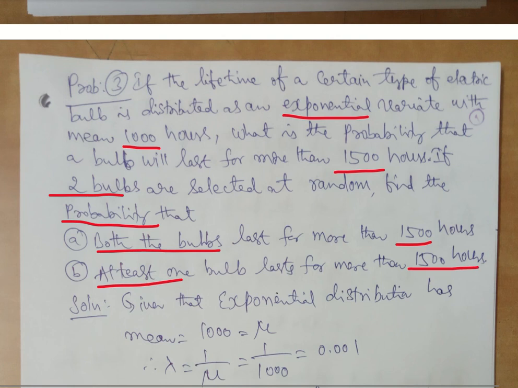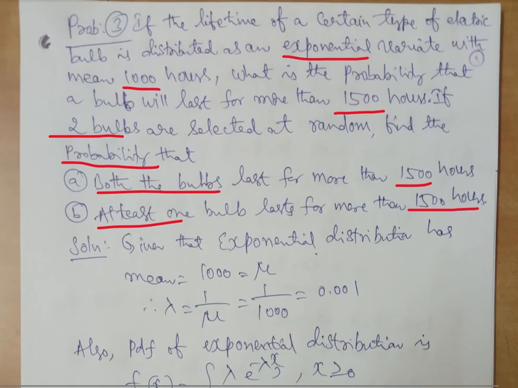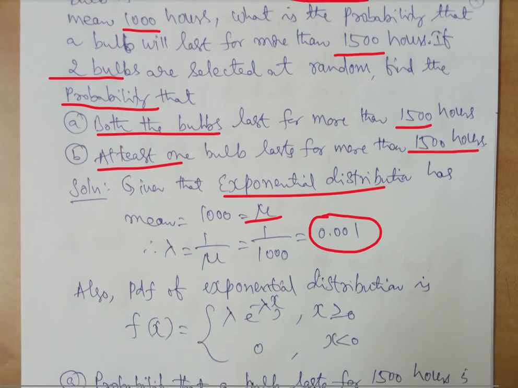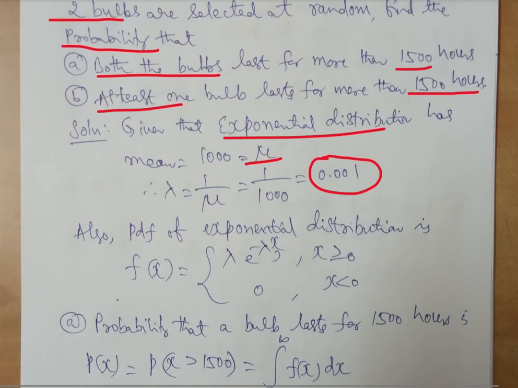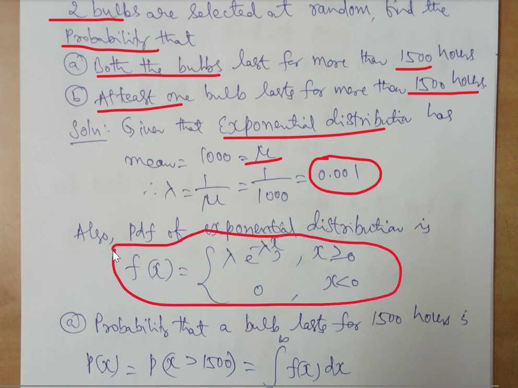So first let us calculate the probability that a bulb lasts for 1500 hours. So given exponential distribution, mu is given, and we know how to calculate the lambda, which is 1 by mu, because mu is equal to 1 by lambda. So as per PDF, that is the probability density function, we have f of x equals lambda into e power minus lambda x for all x greater than or equal to 0, otherwise 0.